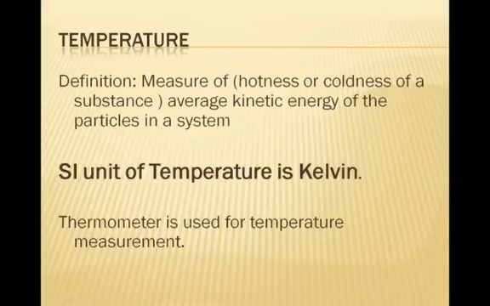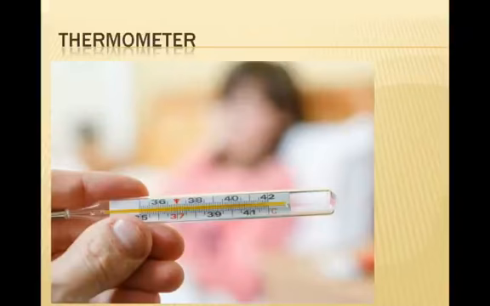Energy is of two types: potential energy and kinetic energy. Kinetic energy is nothing but motion energy or movement energy. Suppose water is heated; inside, the water molecules, hydrogen and oxygen, are moving here and there. That is kinetic energy. Okay, next, the SI unit of temperature is Kelvin. A thermometer is used for temperature measurement.